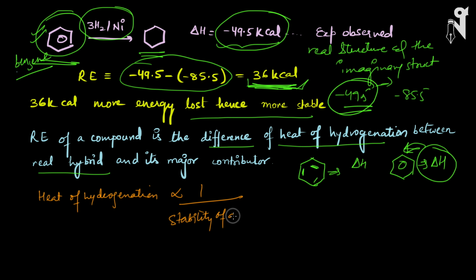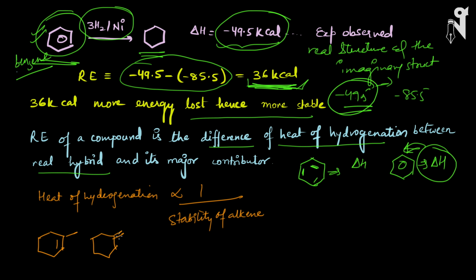So the more stable your alkene is, the lesser the heat of hydrogenation. The less stable your alkene is, the more the heat of hydrogenation. So if I have to compare, let's say, two compounds, one is this one and one is this one, where do we do the comparison of heat of hydrogenation? We take molecules where the same number of pi bonds are there. There, majorly, we do the comparison.